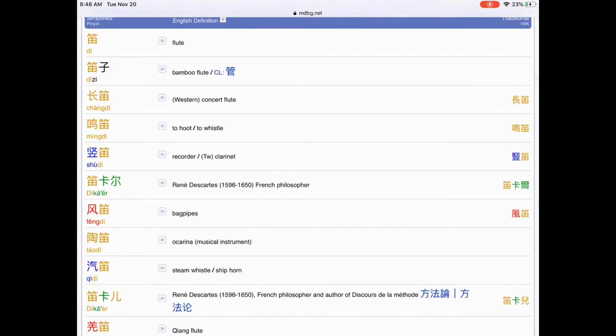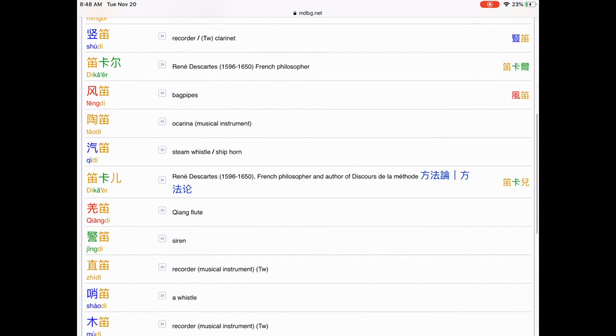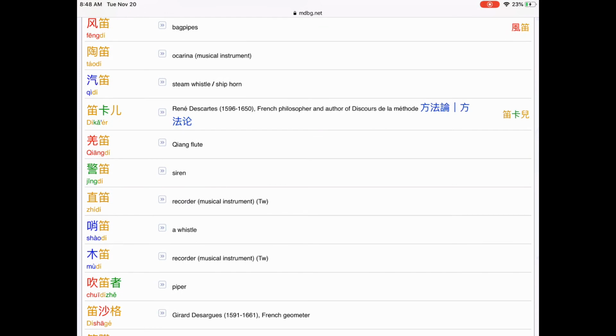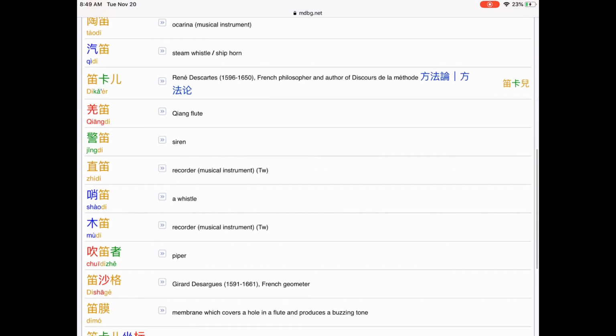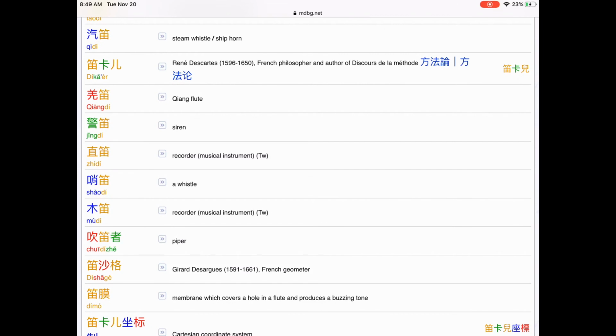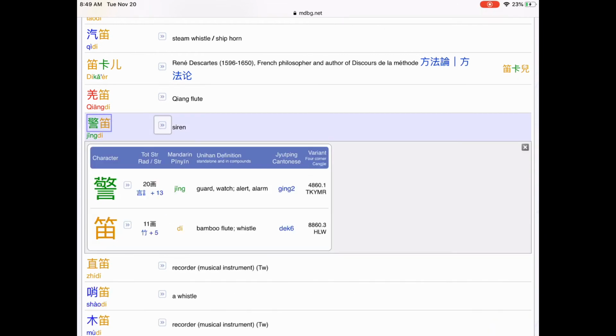Look at this one. Ming Di means to whistle. That character Ming has a mouth component and a bird component, so we can think of why that might mean whistle. How about Jing Di? That means siren. Let's tap on the character Jing and find that it means guard, watch, alert, alarm. So we can understand why the word for that might be a combination of watch or alert or alarm and bamboo flute or whistle, because a siren is a whistle that sounds the alarm.